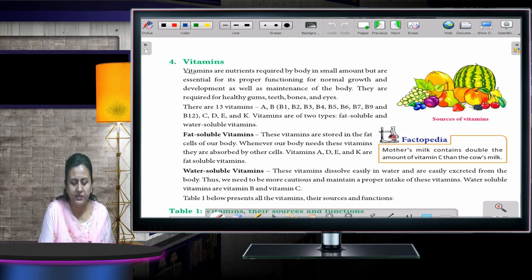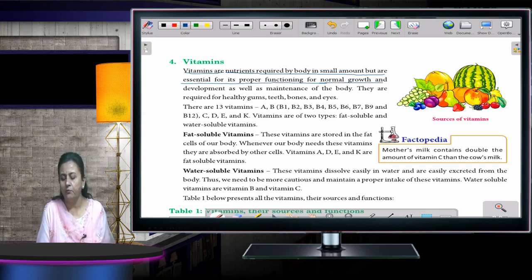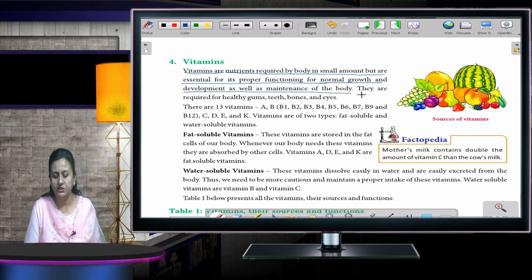Vitamins are nutrients required by the body in small amounts but are essential for its proper functioning, for normal growth and development as well as maintenance of the body. They are required for healthy gums, teeth, bones and eyes.